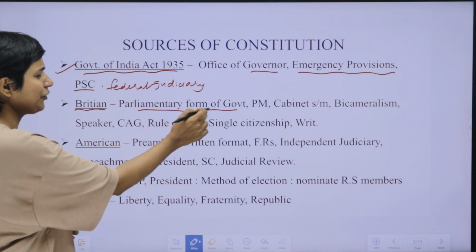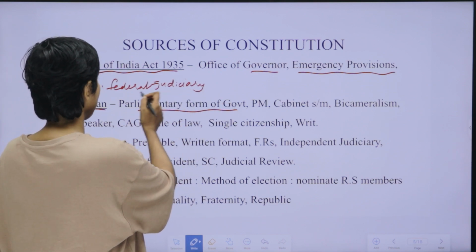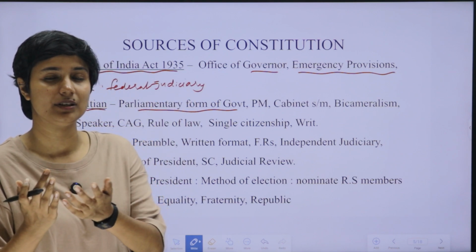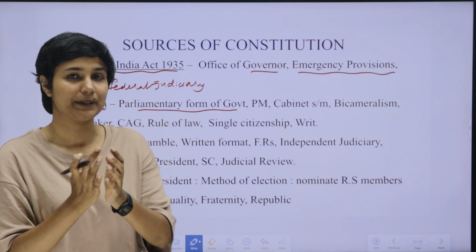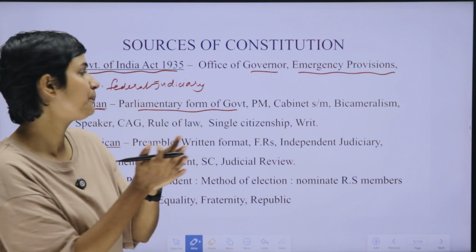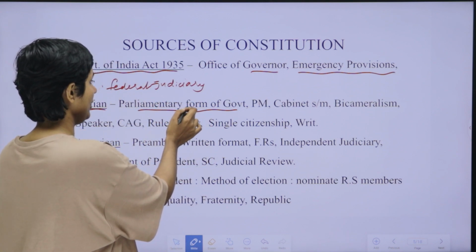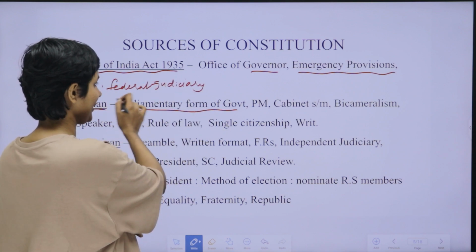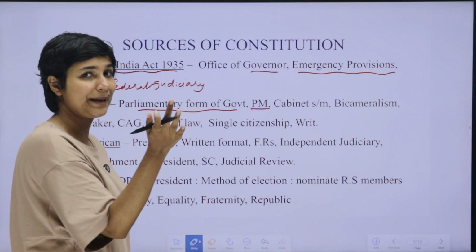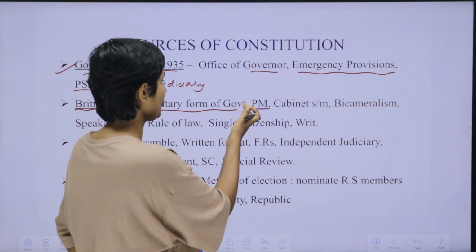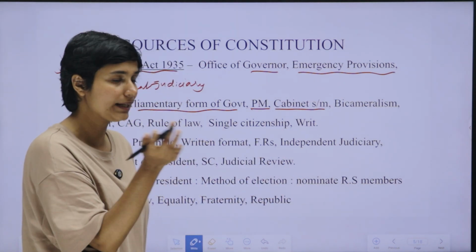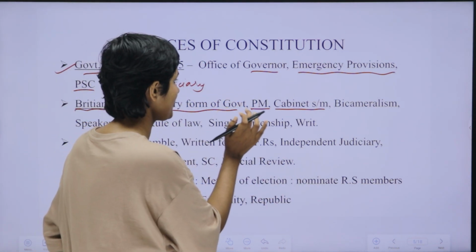This parliamentary form of government was taken from the British constitution. In Britain they don't have a president, instead they have a king or queen, whereas we have a president. The post of prime minister in India is similar to that of Britain. So we follow the Westminster model. The office of the prime minister and the cabinet system are also modeled on the British constitution.